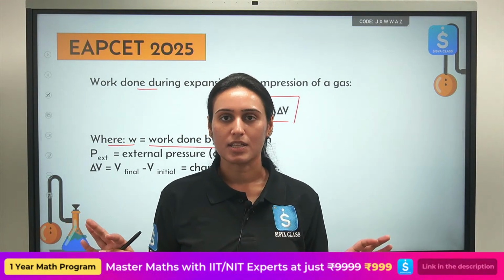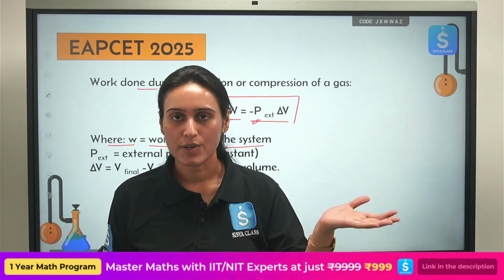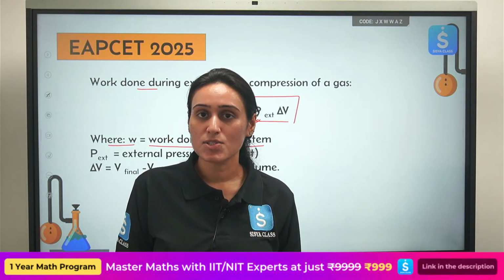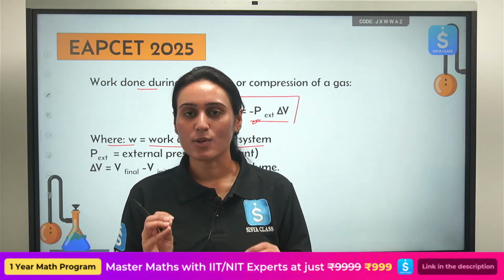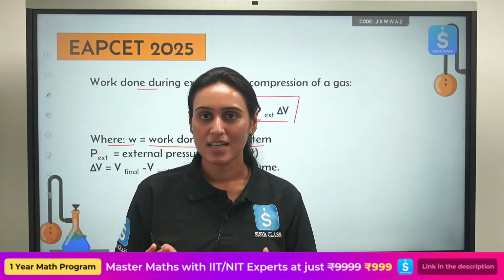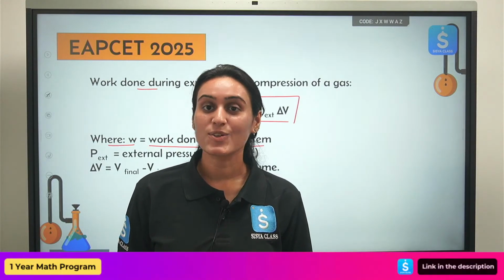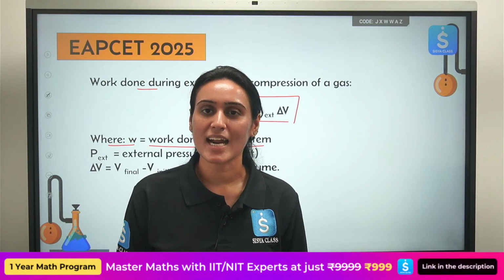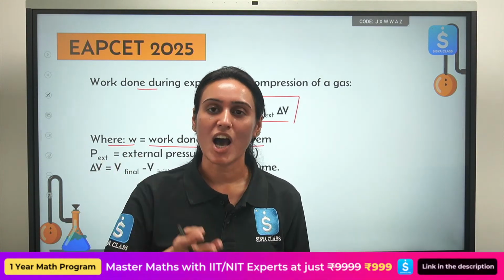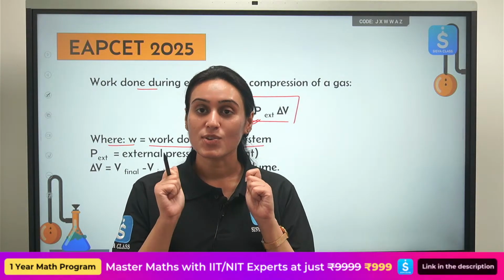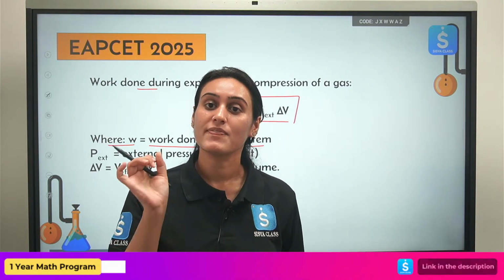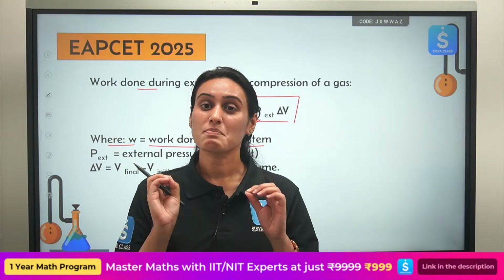Let's say you have solved everything. You have calculated the work done, you have calculated the heat change also. Finally, you are trying to calculate the internal energy change, correct? But you don't know the sign of work done, you don't know the sign of heat that is produced or released. Then how will you come to the correct answer? So sign convention is very important. We will learn about it. Note it down. Please remember it.